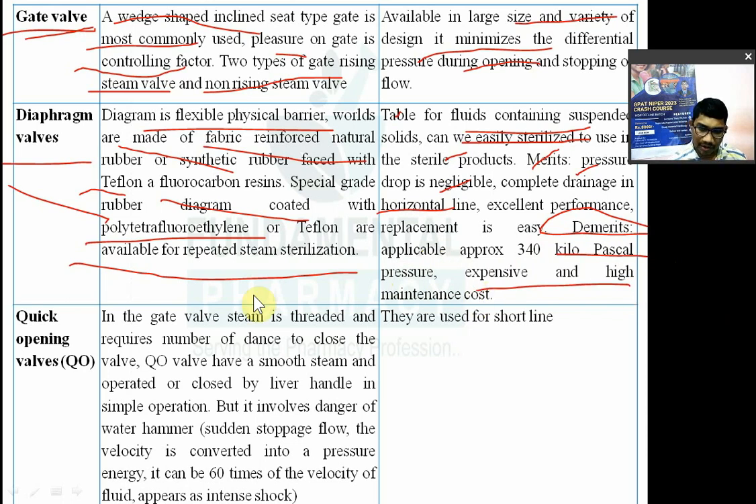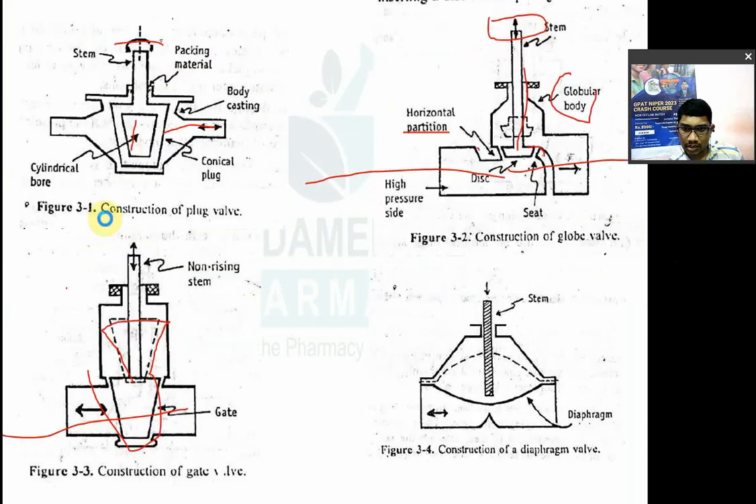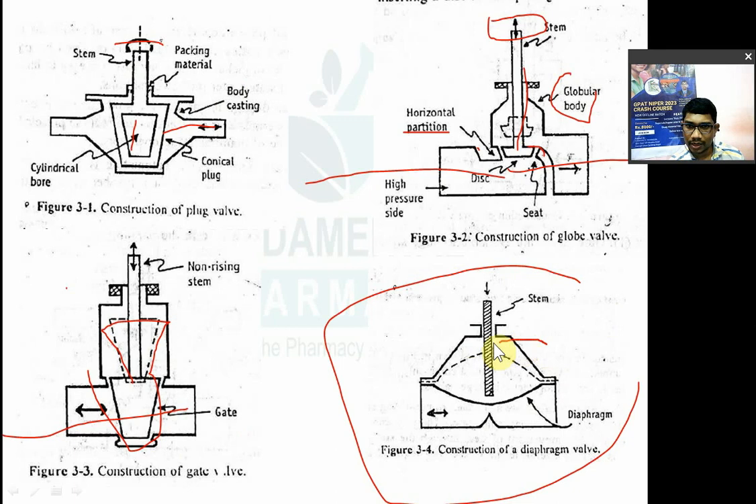So what is a diaphragm wall? Construction of diaphragm wall, you can see over here. This is the diaphragm wall. It has a body, and in that body a flexible physical barrier. We can control the flow by using this diaphragm. This physical barrier is made of rubber or rubber cast in the material, a mixed material.